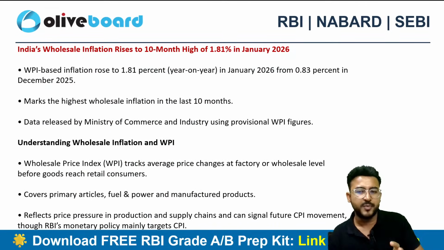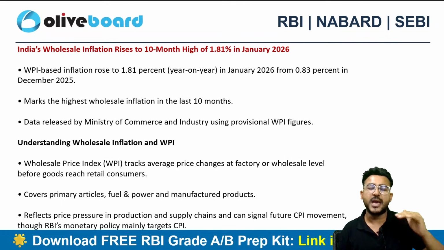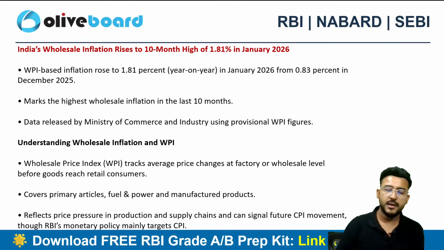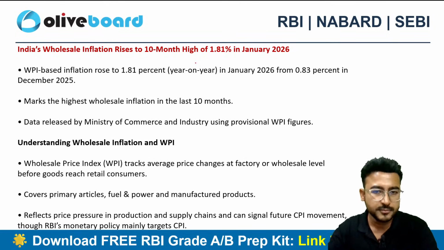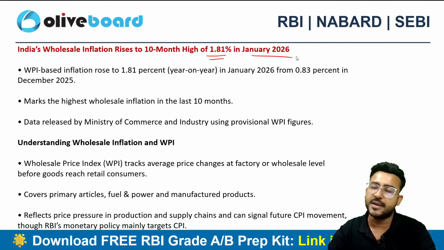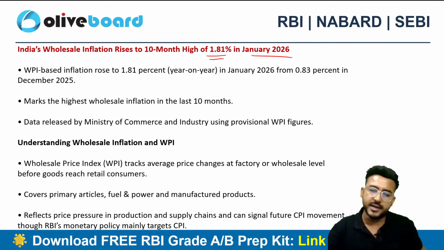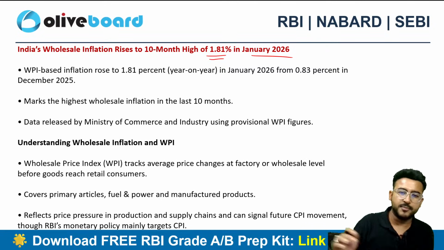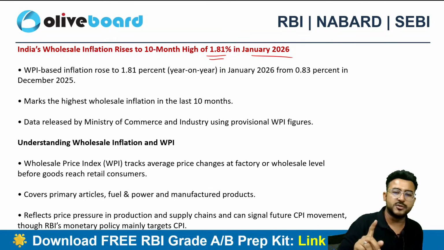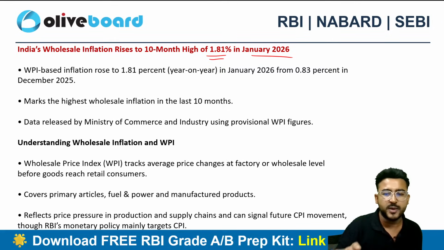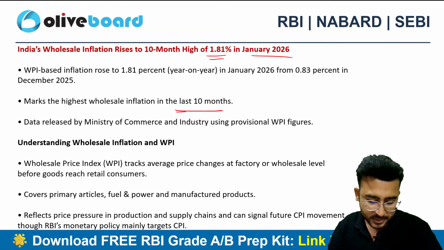If I talk about WPI, which measures the inflation at a wholesale level, right? WPI measures the inflation at a wholesale level, and we can see that it is a 10-month high data. As of now, it is 1.81% in January 2026. So abhi February chal raha hai, right? So January ka data definitely is released. So as of now, the WPI is 1.81%. This is at a wholesale level. So it is not at a company to consumer level, it is at a company to company level, right? And this is the highest in the last 10 months.